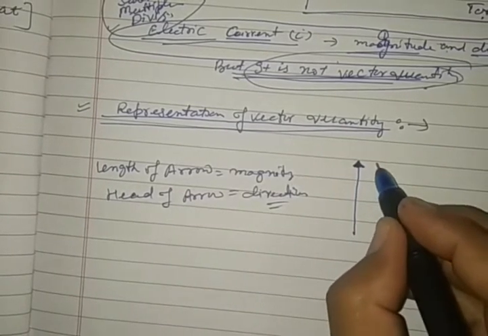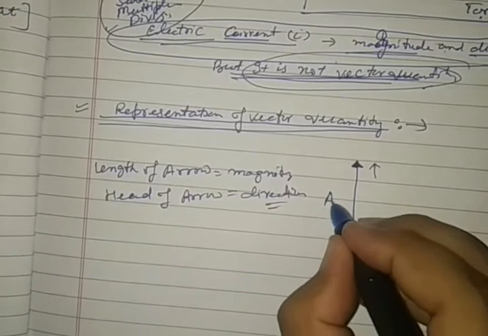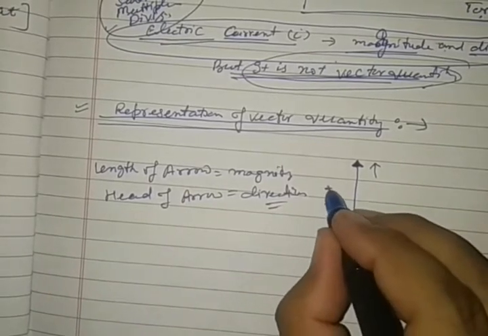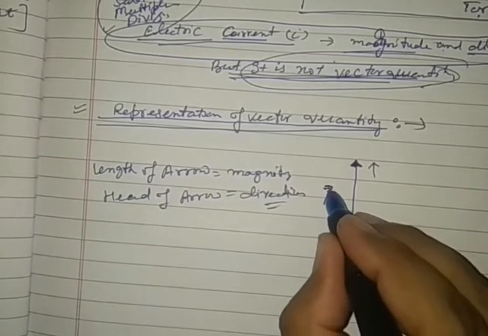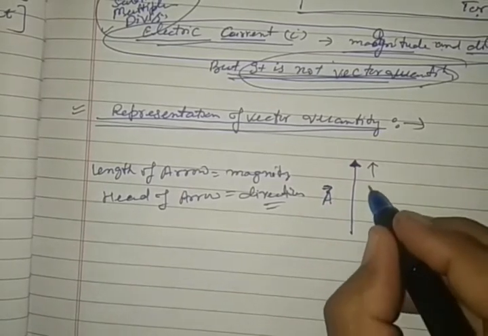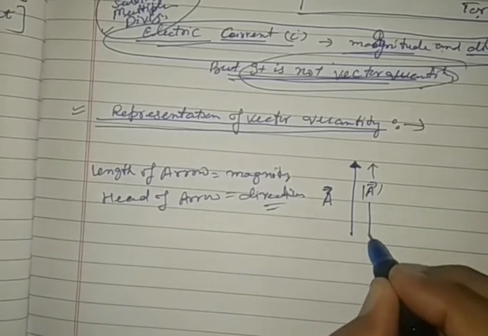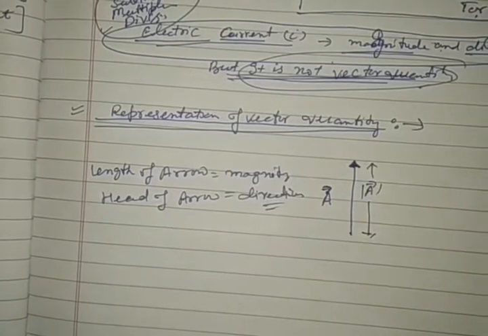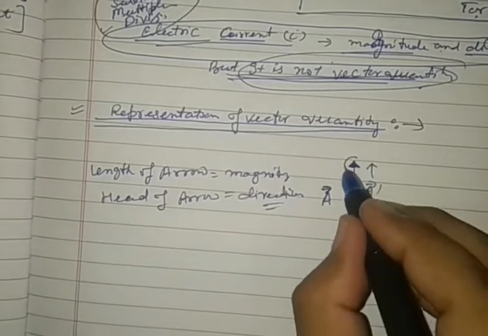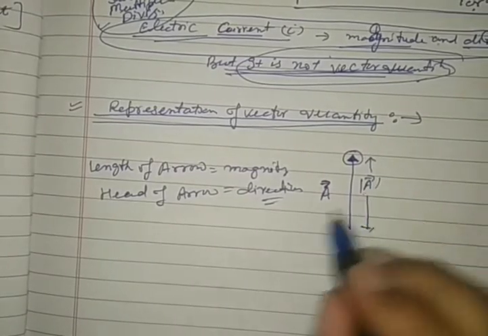So this is length. Suppose this is a vector A and it is represented by a small arrow notation on top. Its length represents the magnitude of it, while the head represents direction. So be careful: the head is for the direction in which it goes, and the length represents the magnitude.